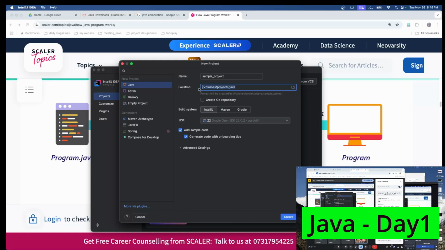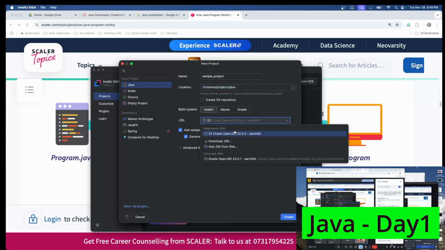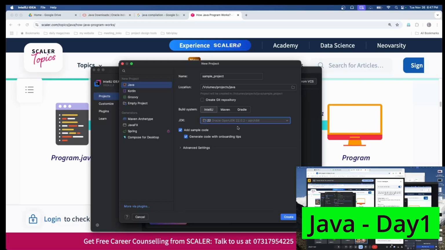The location will take some default location. If you are comfortable with that location, you can go with it. Otherwise you can use whatever location you want. Below that it will ask you to use the JDK. By default IntelliJ will take the default JDK. If not, you have to select it wherever you are using. If you are comfortable with the default JDK, that is absolutely fine. Keep the JDK whatever you have installed. By default, IntelliJ will take care of this.